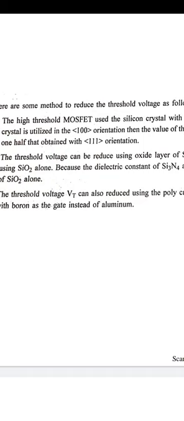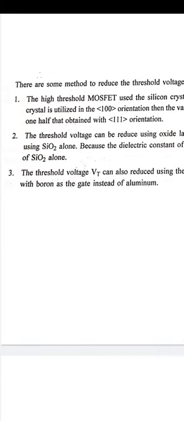When the dielectric constant rises, since C is equal to epsilon A upon D, the capacitance also increases, and Q is equal to C into V, so V is inversely proportional to C. So when we increase the dielectric constant, we reduce the threshold voltage by this formula, by mixing Si3N4 with SiO2.